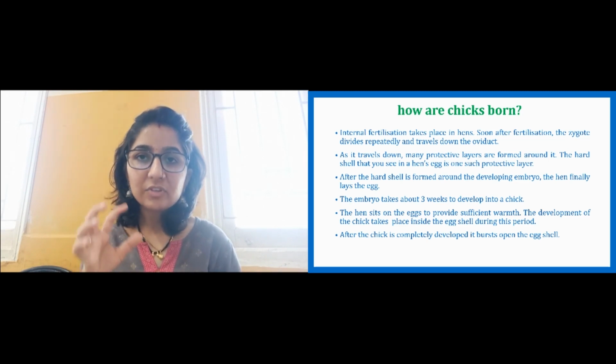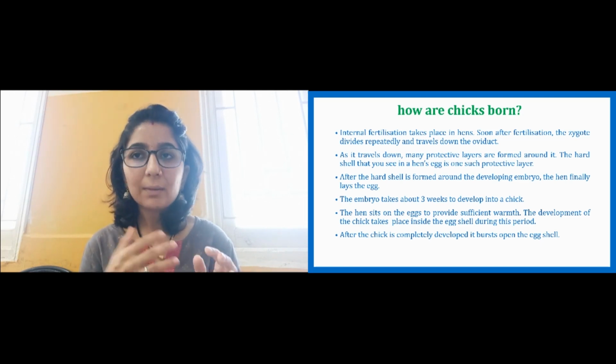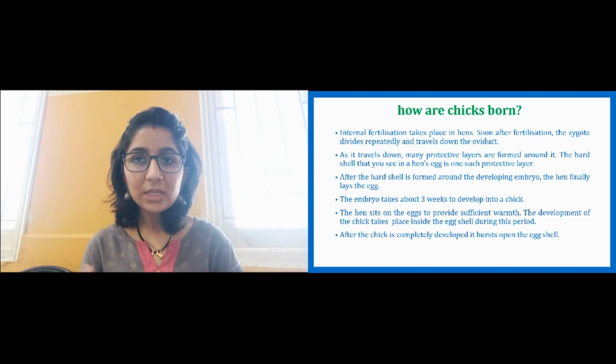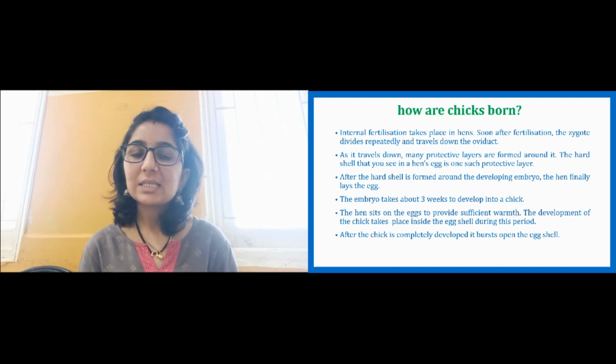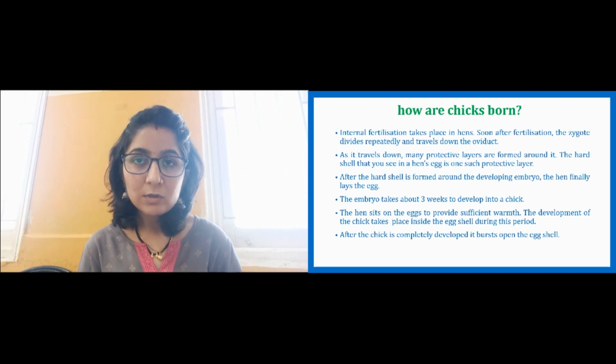So the hen sits on the egg to provide warmth, and this is how the chick develops inside the egg itself, out of the body of the hen. Then after the chick is completely developed, it will come out of the eggshell, bursting it. So this is how chicks are born.